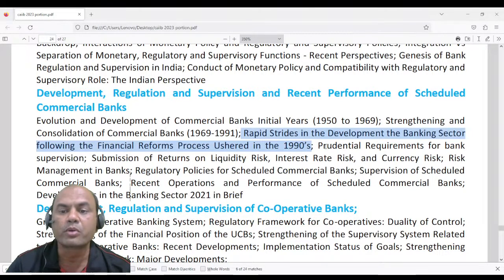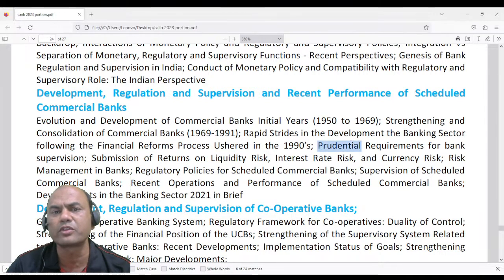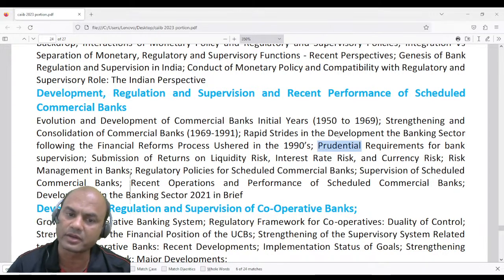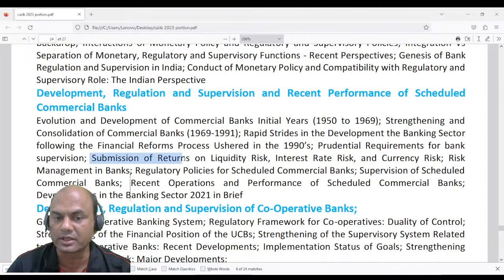Prudential requirements for bank supervision means what are the major guidelines. Whenever you get the word prudential, you must always remember the Narsimham Committee in 1992 and 1998. Prudential norms were given by that committee. Then submission of returns and liquidity risk means what are the various submissions to be done.